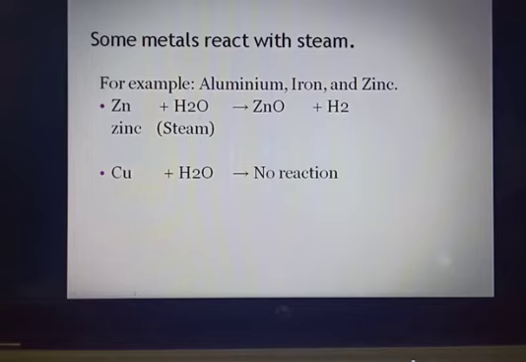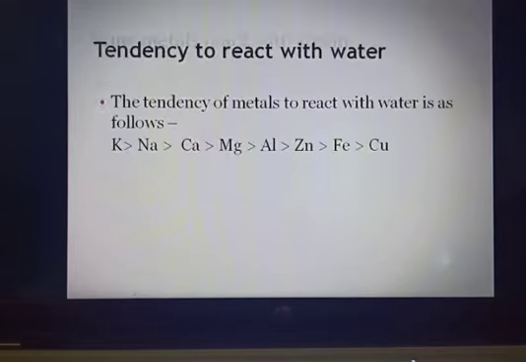But now when we talk about copper, when it reacts with water here, steam, it doesn't give you any reaction. With any form of water, cold water, hot water, steam, it doesn't give any reaction. So copper is very less reactive in the series here. So I'll tell you the tendency of metals to react with water. The tendency of metals to react with water is as follows.